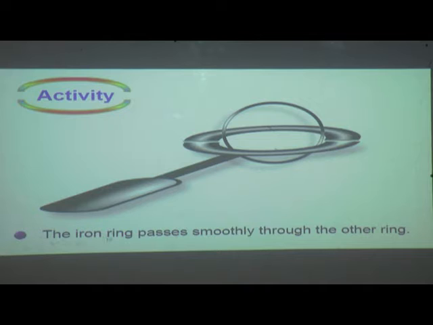You can see here the iron ring passes smoothly through the other ring. This iron ring passes smoothly, meaning without any disturbance, without pushing or forcing or giving pressure on it. It passes very easily through the ring which has the slightly bigger diameter. So it easily passes through it.